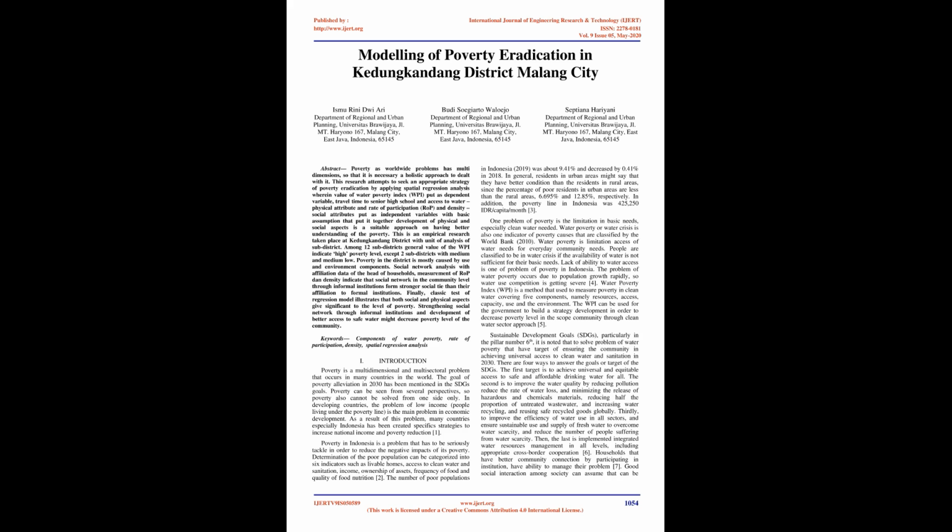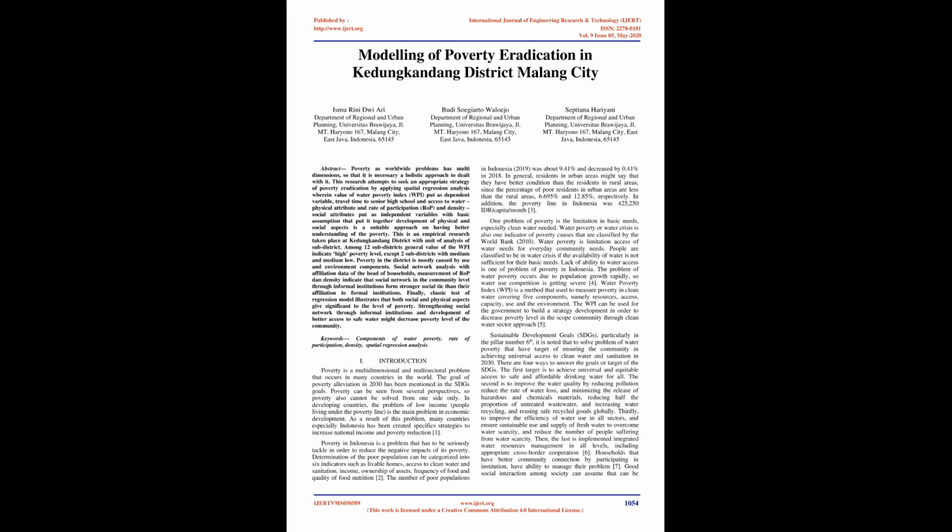in order to reduce its negative impacts. Determination of the poor population can be categorized into 6 indicators: livable homes, access to clean water and sanitation, income, ownership of assets, frequency of food, and quality of food nutrition. 2. The number of poor people in Indonesia in 2019 was about 9.41%, a decrease of 0.41% from 2018.